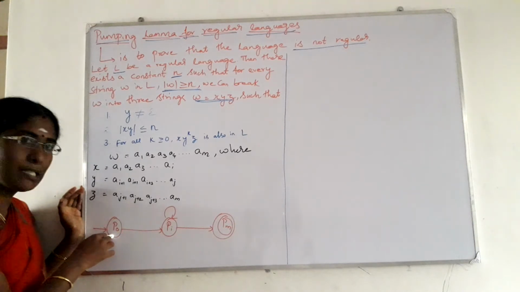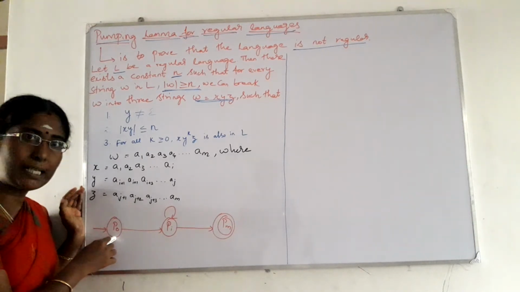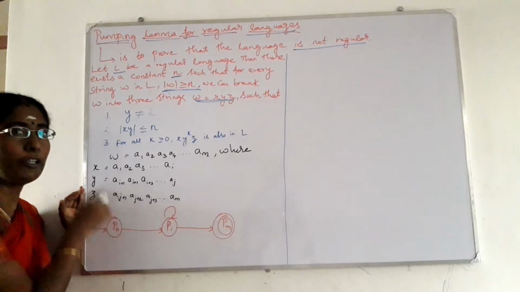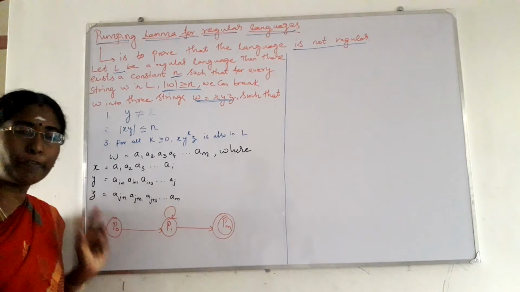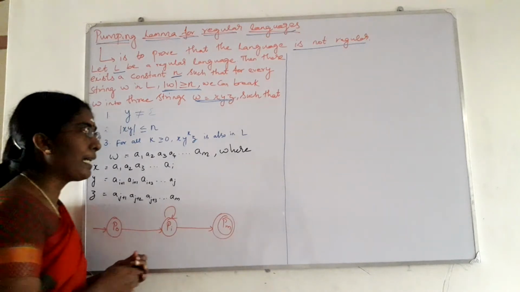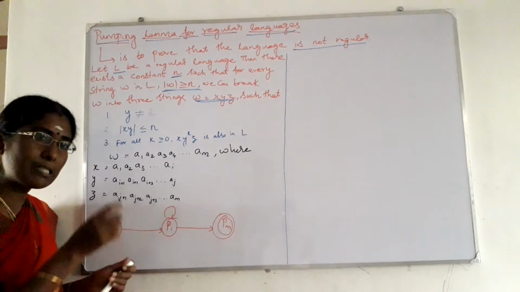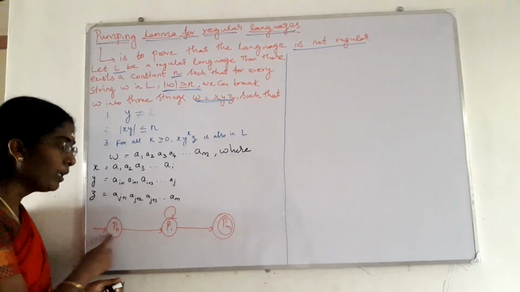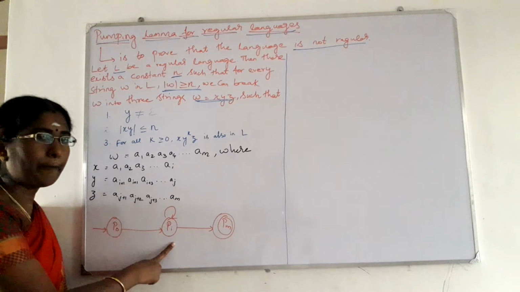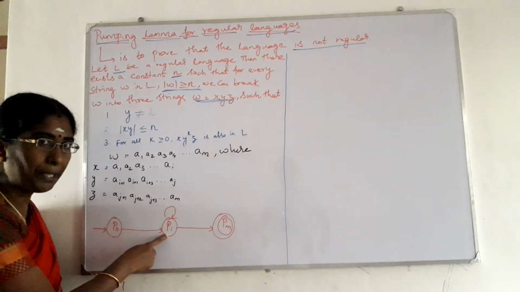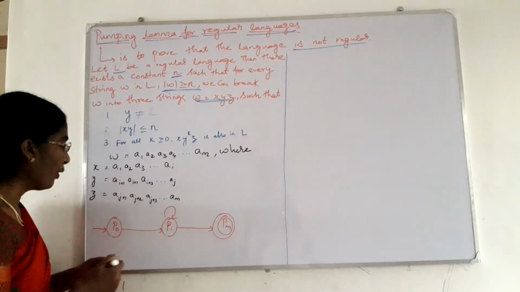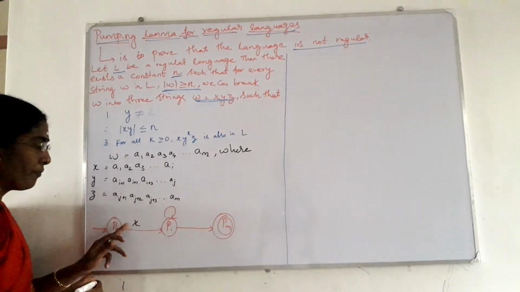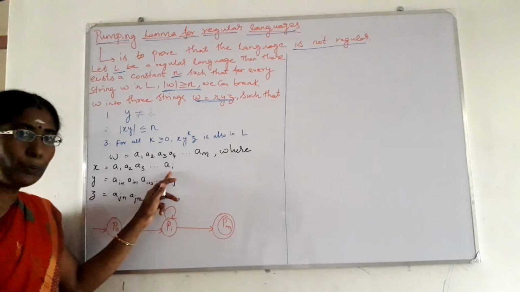Consider P naught to be the start state. From the start state, it can make a transition for X, that is the first set of input symbols. In W, we have X, Y, Z. So for the first set of symbols, X, it makes a transition from the start state P naught to the intermediate state Pi, for A1 to AI.